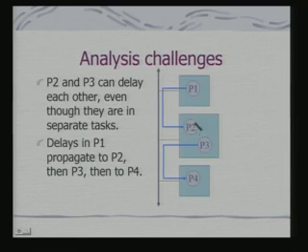So, depending on scheduling of P2 and P3, P4, as well as performance of P1, would critically determine P2, because if P1 is delayed, P2 will be delayed. If P2 is delayed, P3 may not be scheduled. If P3 is not scheduled, P4 may be delayed. So, P2 and P3 can delay each other even though they are in separate tasks. Okay. So, delays in P1 propagate to P2, then P3, then to P4. So, this kind of analysis becomes important to be done. So, the scheduling policy of the processes themselves decides the scheduling policy of the tasks as well.